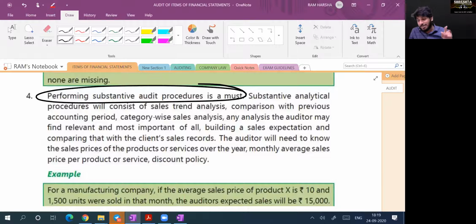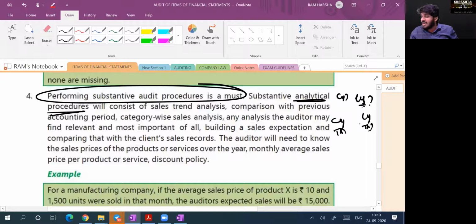And not only that, analytically also you should perform. Analytical procedures also you should see. Sir, last year sales how much? Current year sales how much? Last year that product how many sales? Current year that product how many sales? If there is a significant variation, why is there a variation?